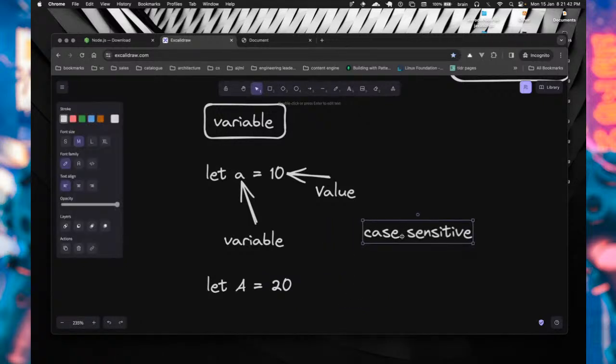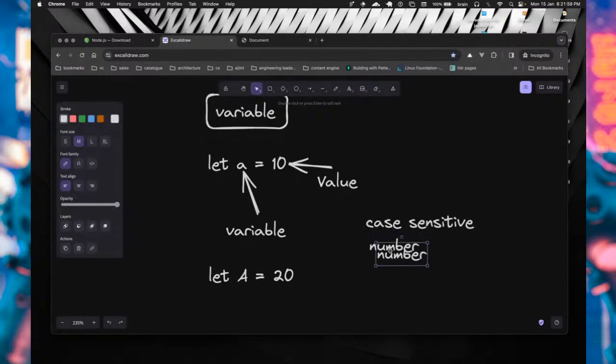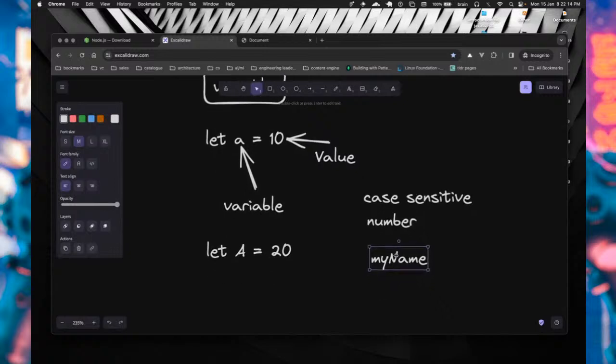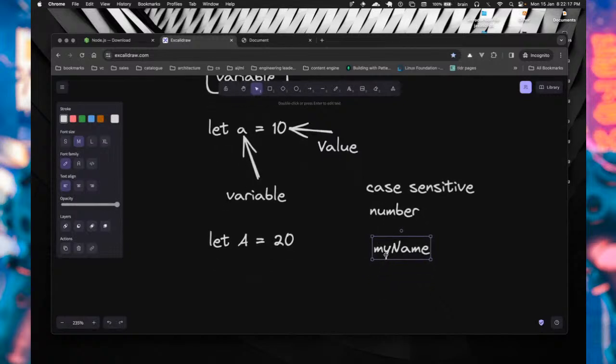So understand this: variables are case sensitive, and also when creating variables, you shouldn't start with a number. Creating a variable with a name like 1a is not appropriate. That would not work. Your variable can start with an underscore or letters, for example, my name. And of course, when naming variables in JavaScript specifically, we follow a particular pattern called camel case, the camel case naming style.